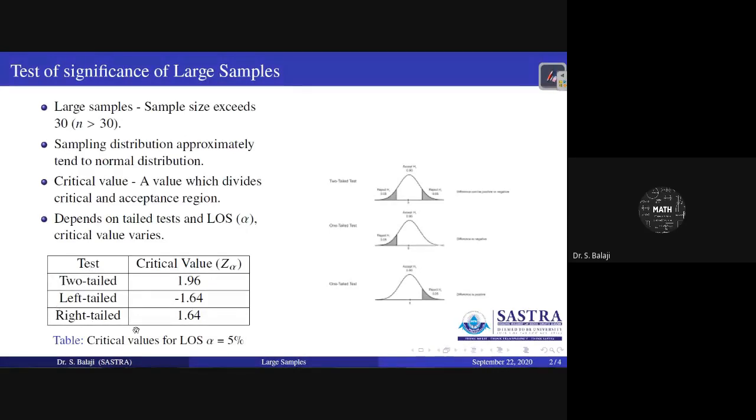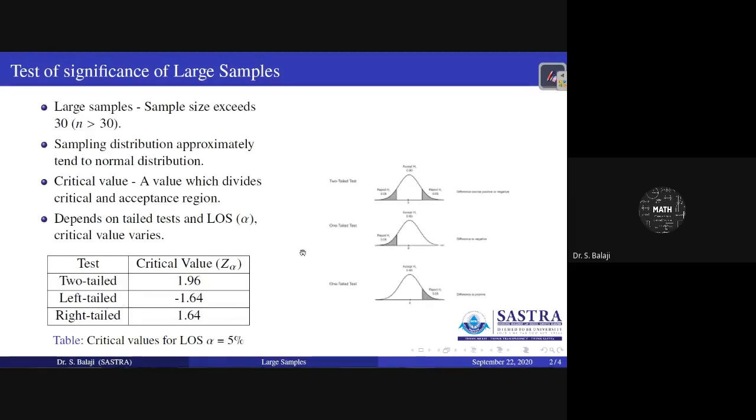Here is the list of critical values. For a level of significance alpha equal to 5%, we have different critical values. For the two-tailed test, as we discussed in the last class, you get 1.96. That is the critical value.